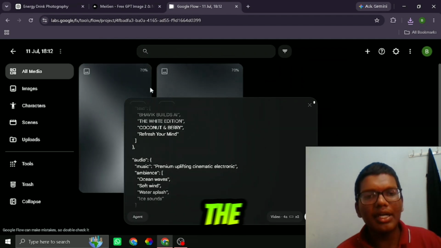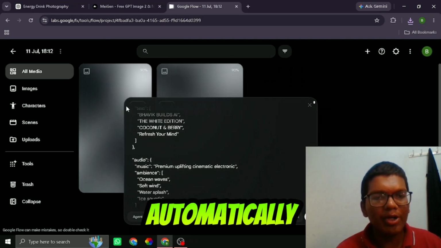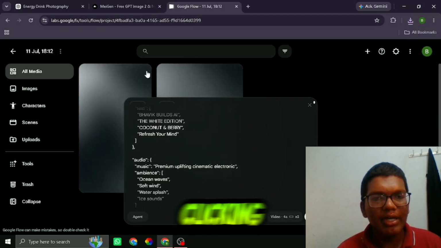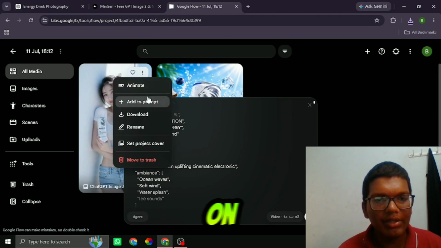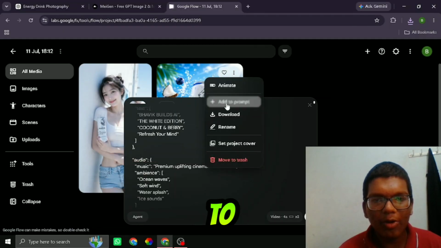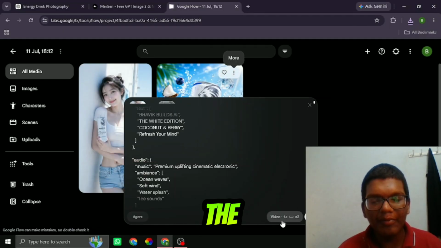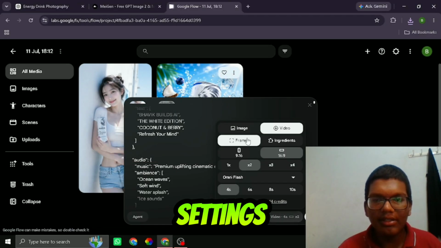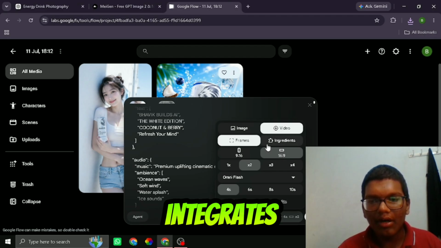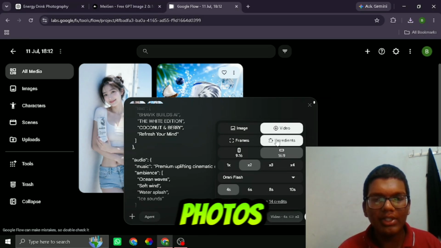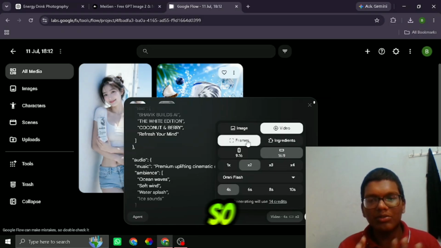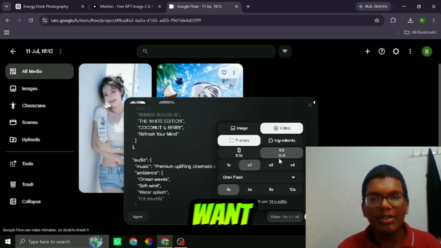And you can see after getting the 100, both photos will come automatically here. If not, you can add them to the prompt by clicking the 3 dots here. Wait a second. You can see, just click here, add to prompt, and here also add to prompt. Then before hitting the button, adjust the settings: frames to video. If you select this, you can just upload the photos without frames. You want frame to frame video, so select frames. And in ratio I want 16:9.